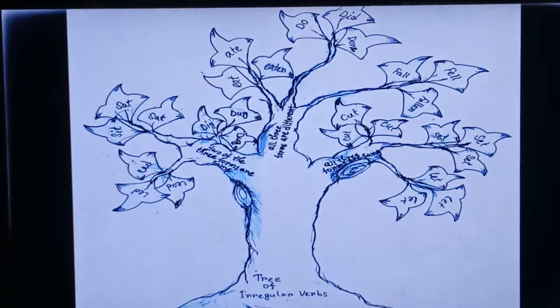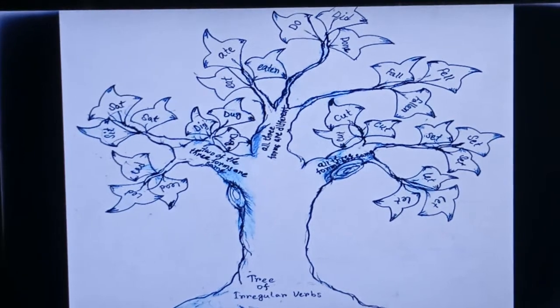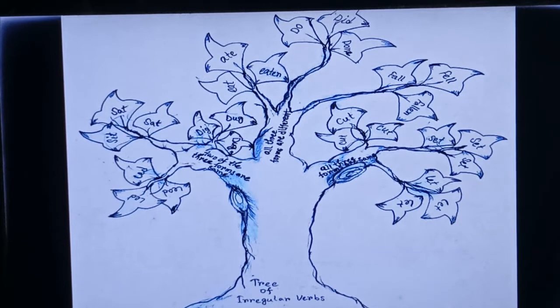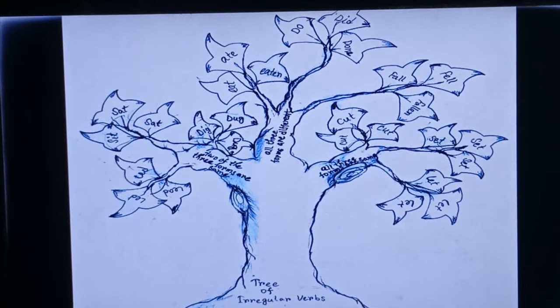Actually, in the class we have discussed irregular verbs. Hope you can see irregular verbs on the screen. In my discussion in the class I tried to give the example through a tree that will be easy for you to understand. Even I tried to define the criteria of irregular verbs by a tree, by its section. You can see on the screen this tree is named the tree of irregular verbs.